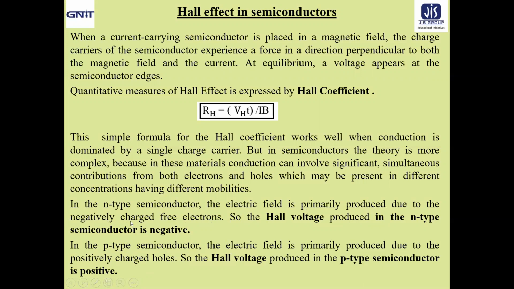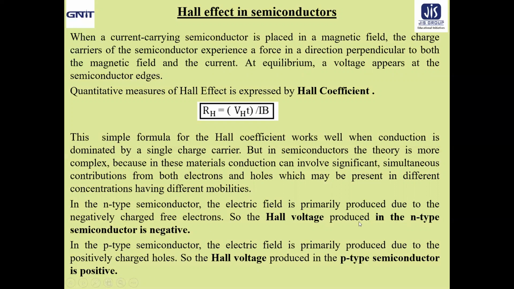That means if you want to differentiate between N-type and P-type semiconductors, apparently we can't distinguish them by looking at them. But if you use the Hall effect experiment, then the Hall voltage produced in case of N-type semiconductor will come out as negative, and in case of P-type semiconductor, the Hall voltage will come out as positive.